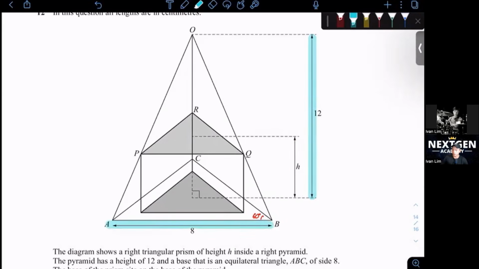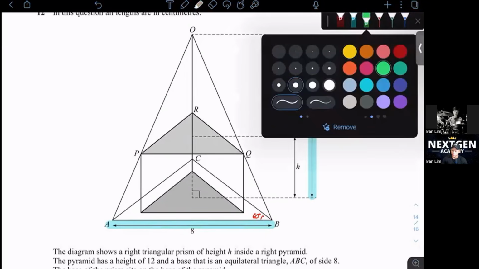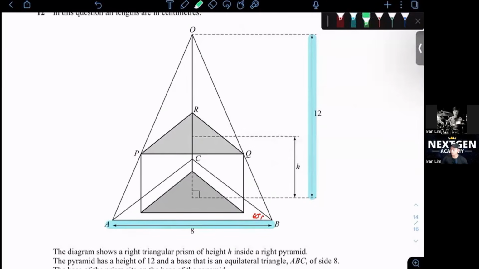The ones that are in the same color are the right triangles. Then the smaller triangle on top, this will be your base, and this part here will be your height. And what's the height for this? This would be 12 minus h, because down here is h.